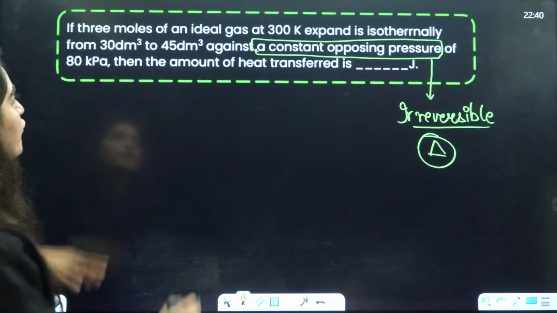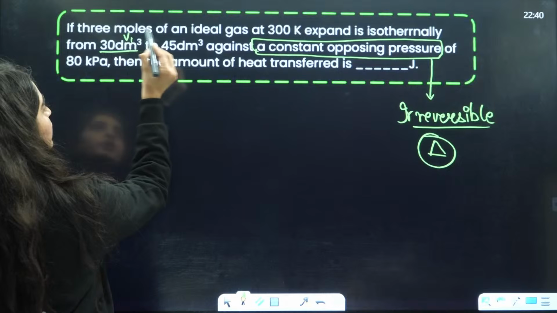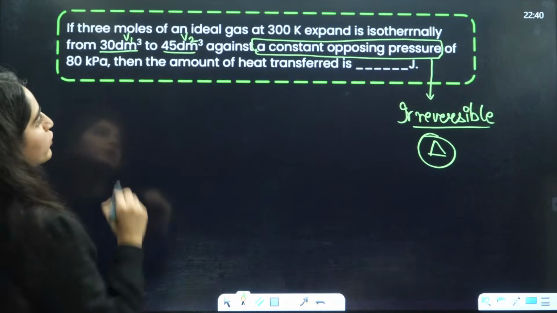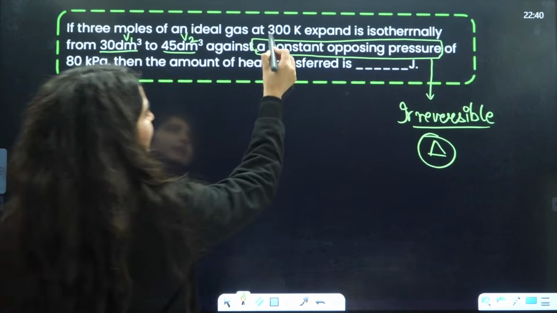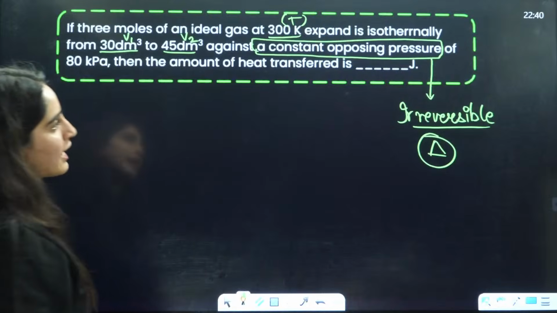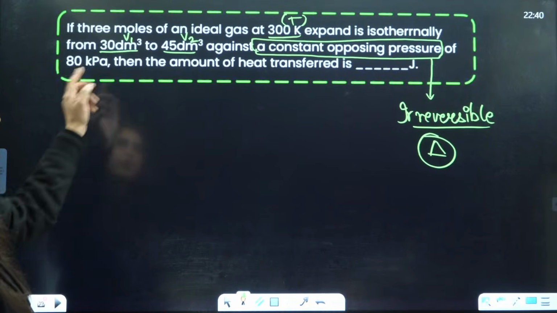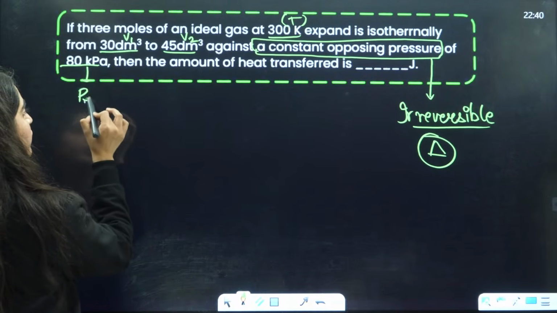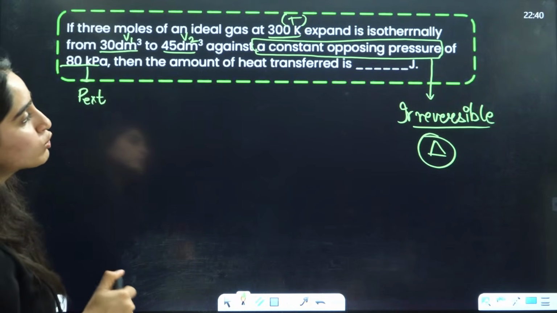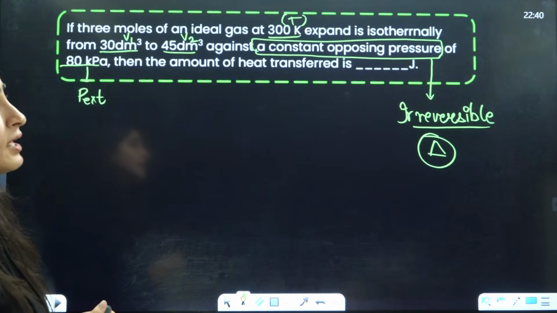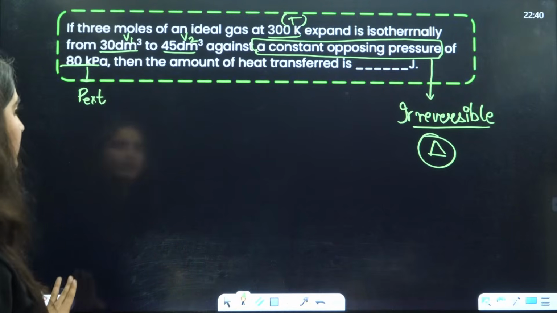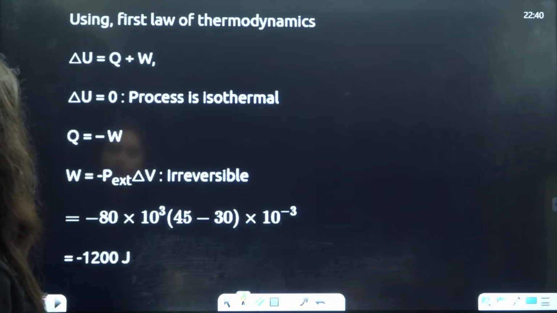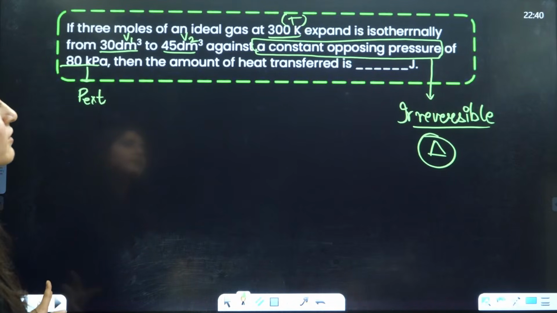Right? Okay. Now V1 is given to you. V2 is given to you. Temperature is given to you. Expand isothermally from this to this against this pressure. P external is given to you. Then the amount of heat transferred is equal to, beta, just apply this formula here. Right? Wait a minute. They are asking you the amount of heat transferred now.